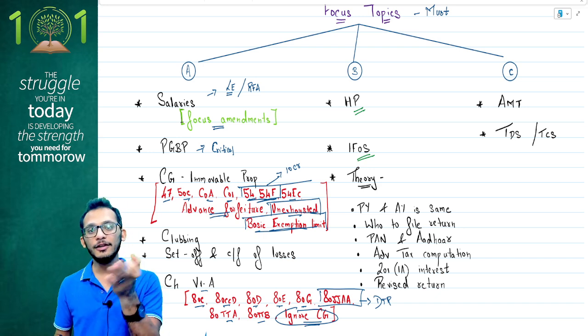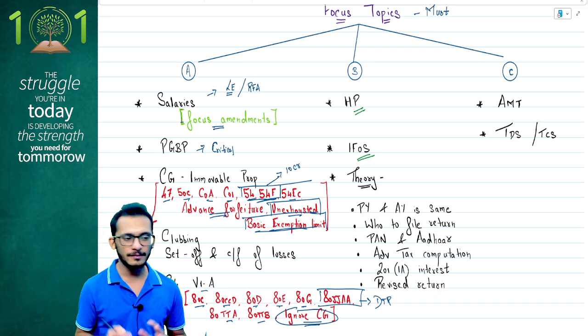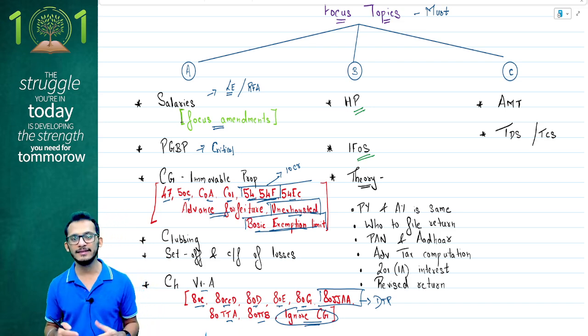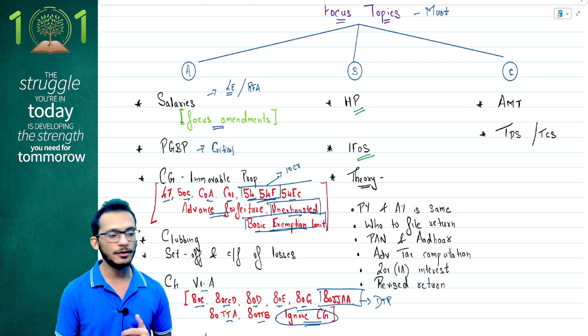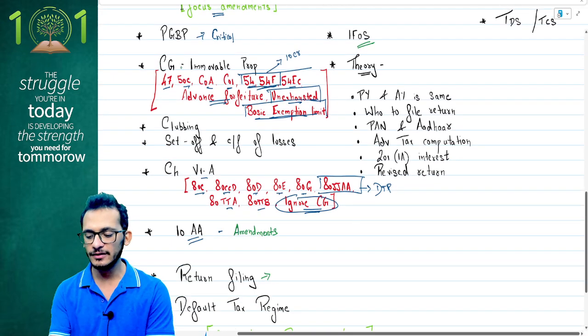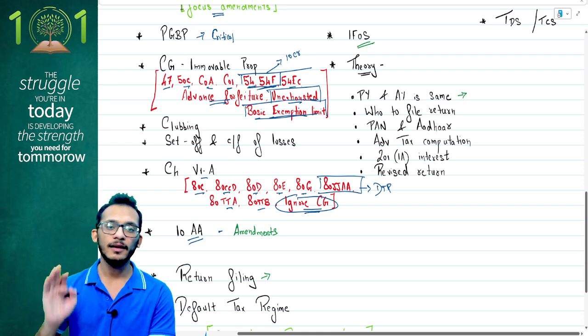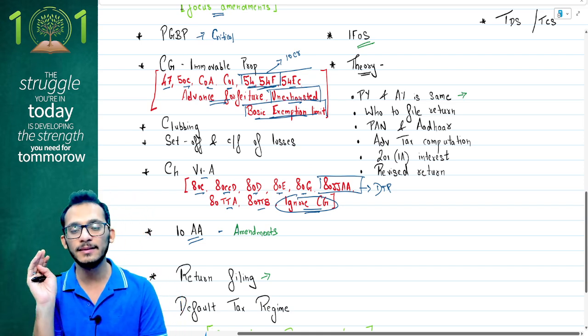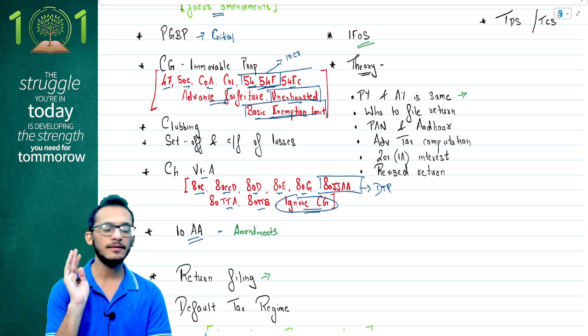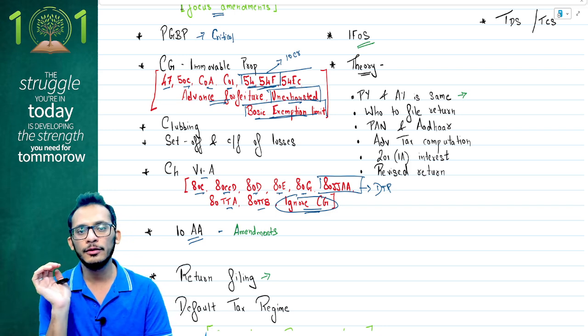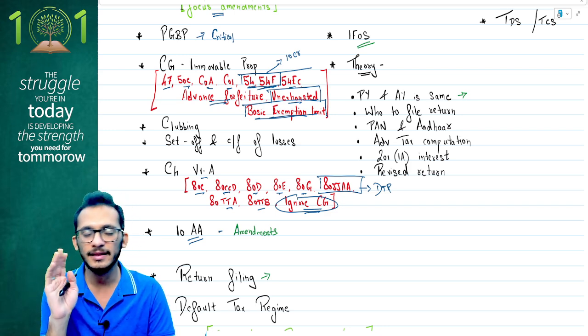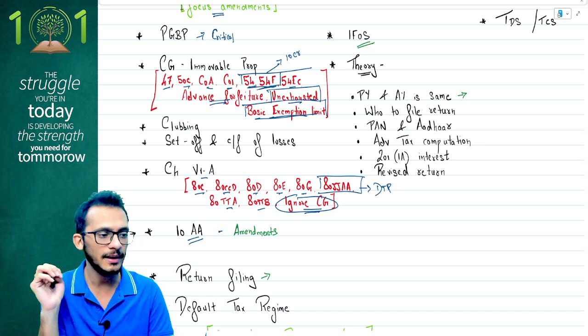Let me give you an idea of what kind of theory questions ICAI can ask. There is a very limited amount of theory in your study material. Therefore, I've already listed down the theory items you need to pay attention to. First is previous year and assessment year being the same. For those who have gone through my class, we discussed a Vijay Mallya example. This is the one theory question ICAI tested in May 24. In September it was not tested. So again, if they want to check, they can check it in January 25.